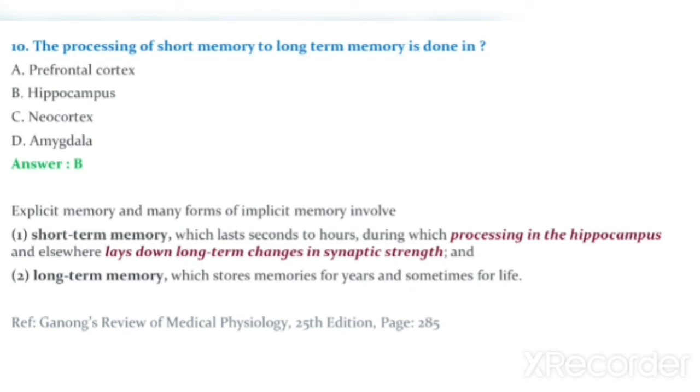Question number 10. The processing of short-term memory to long-term memory is done in option A, prefrontal cortex, option B, hippocampus, option C, neocortex, option D, amygdala. The answer is hippocampus. Explicit memory and many forms of implicit memory involve the hippocampus.